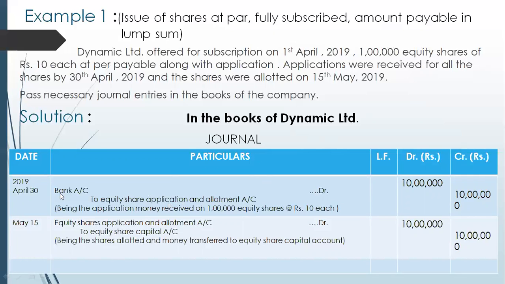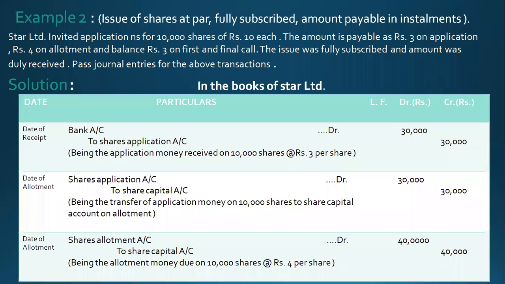So our first journal entry will be bank account debit to equity share application and allotment account, 10 lakh rupees. Then next, equity share application and allotment account debit to equity share capital account, 10 lakh rupees. So this way we'll make two entries. First, for receiving the money. Second, for the transfer of application money to the share capital account.